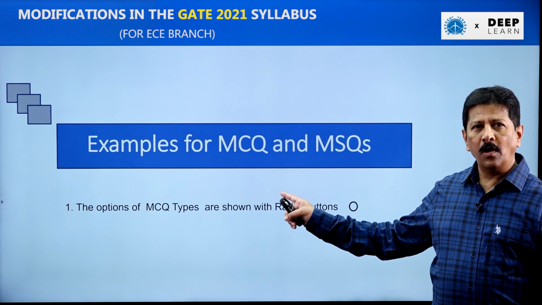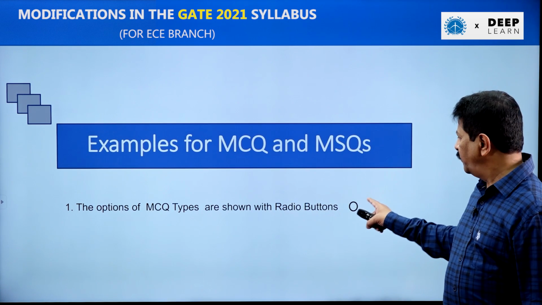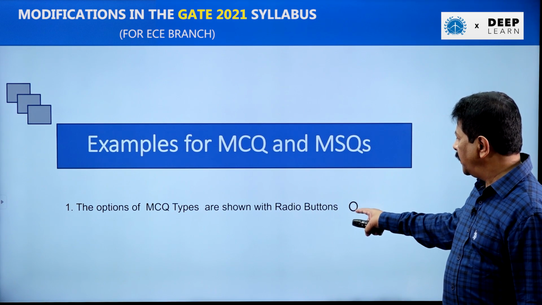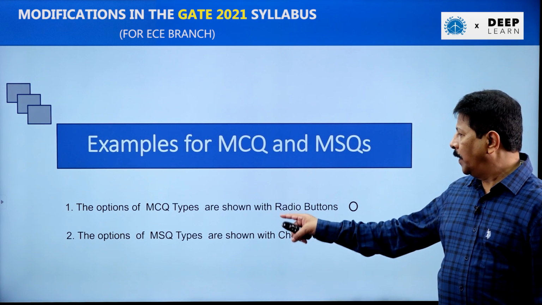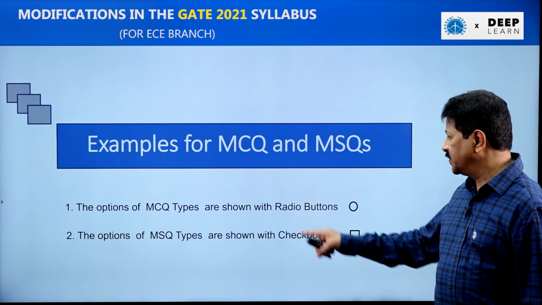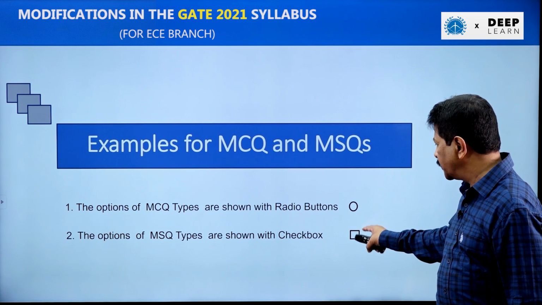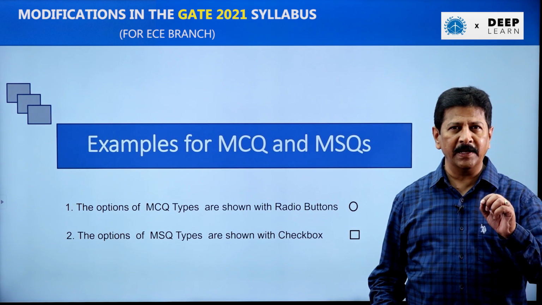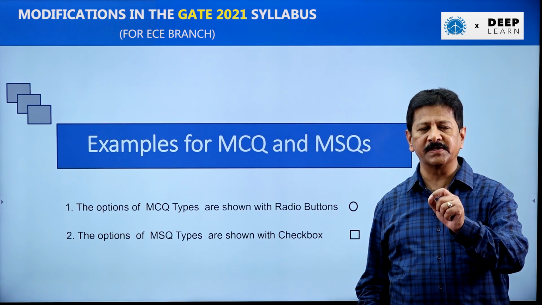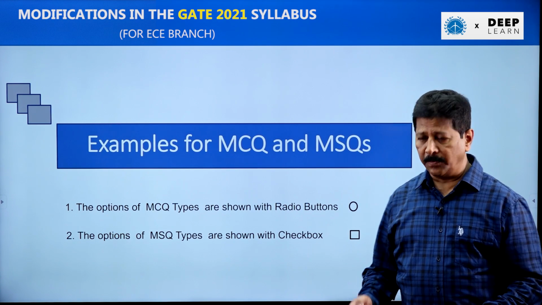The options for all MCQ questions will be shown with radio buttons. This is called a radio button. And options for all MSQ questions will be given in the form of a checkbox. So, looking at this options indication, we can determine whether it is an MCQ or MSQ question. Let me give some examples based on this.